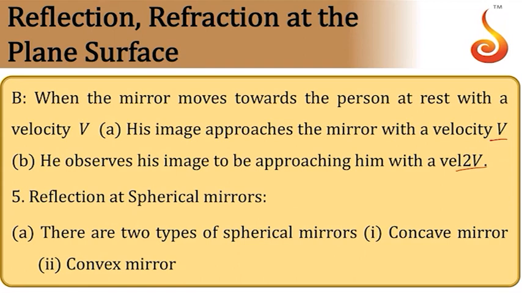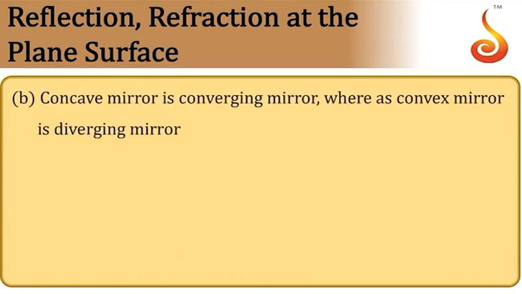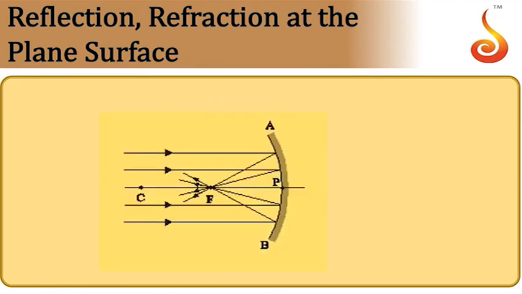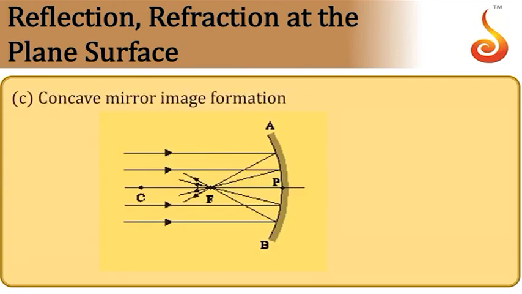Then coming to spherical mirrors. We have two kinds of spherical mirrors. One is the concave mirror, the other is the convex mirror. The concave mirror is a converging mirror. Whenever a parallel beam of light falls on it, it converges the rays to a point. That's why it is called a converging mirror. The convex mirror is a diverging mirror.